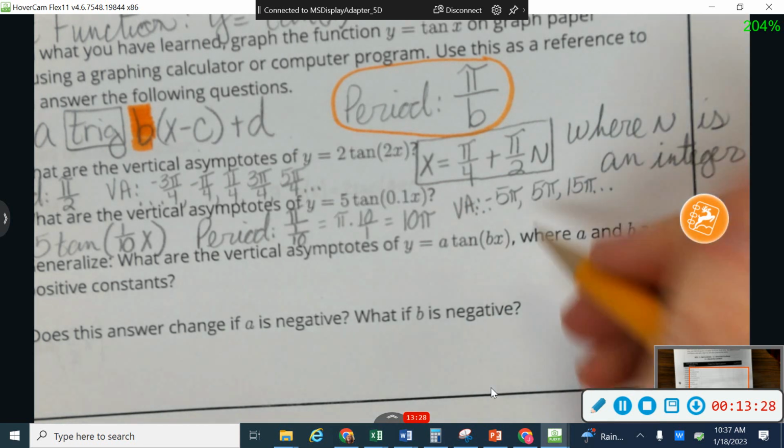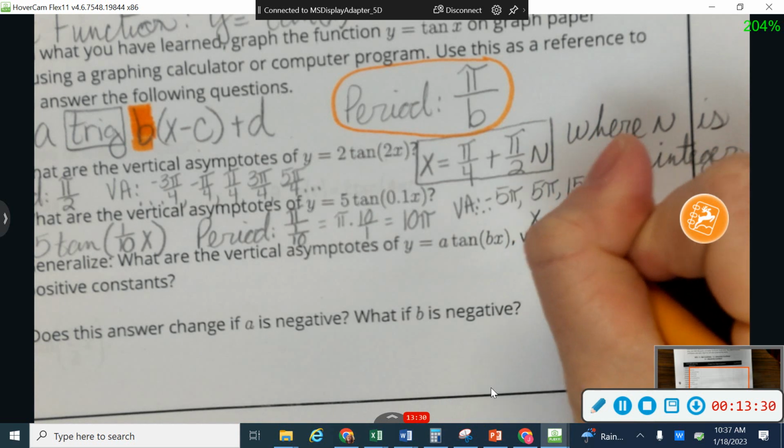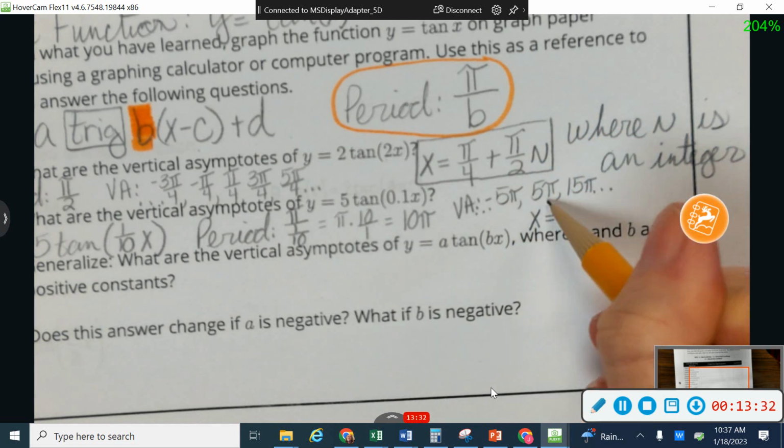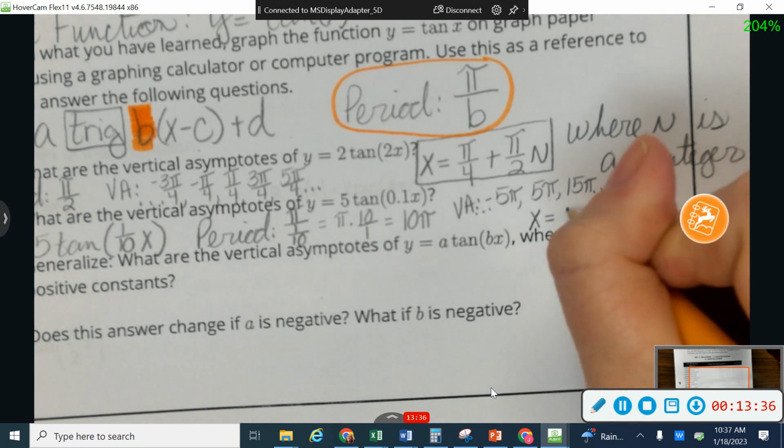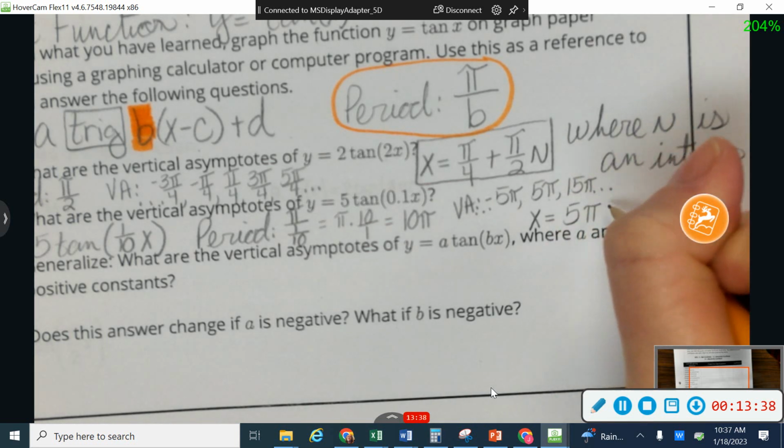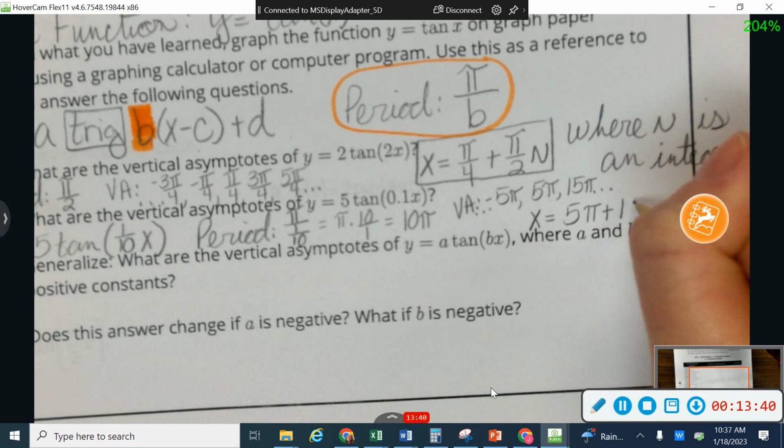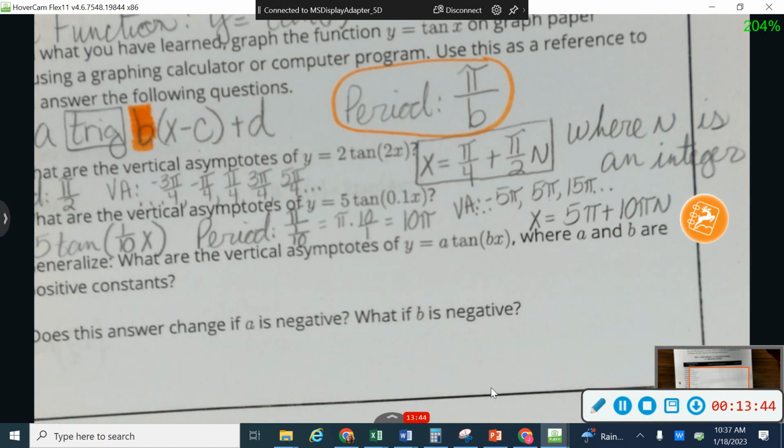To write that, because I don't want to list them out into infinity, I'm going to start with my first one. The first one that's positive is 5 pi. And then they happen in my period, so every 10 pi times n, where again n is an integer.